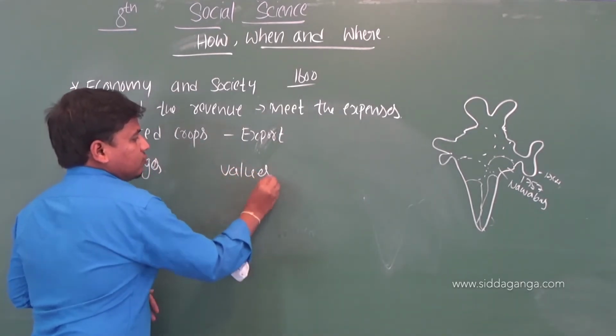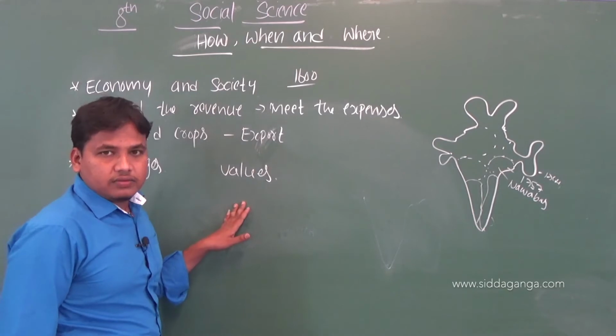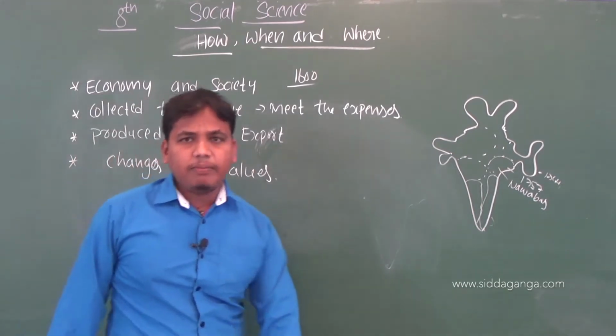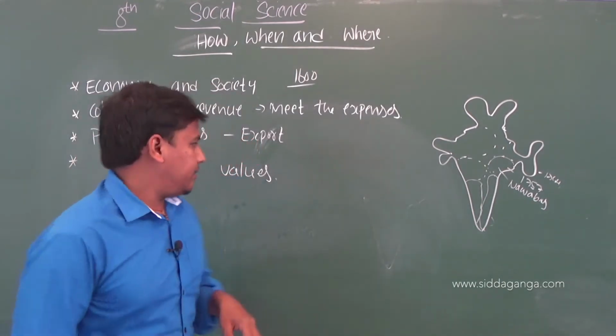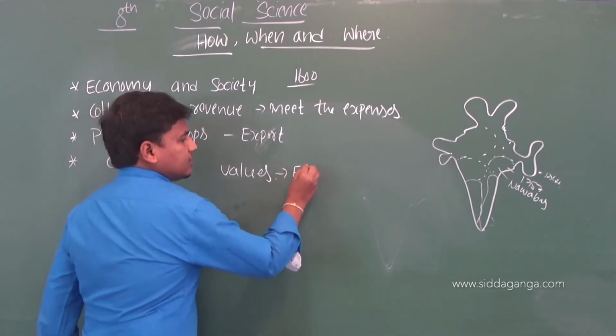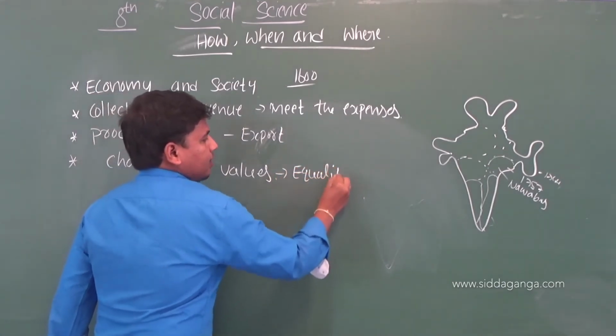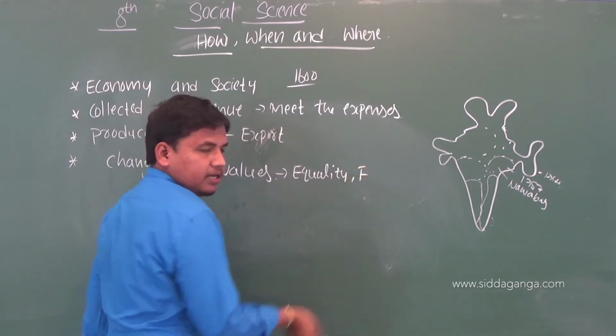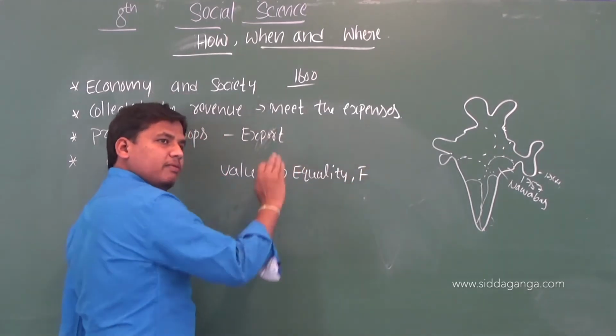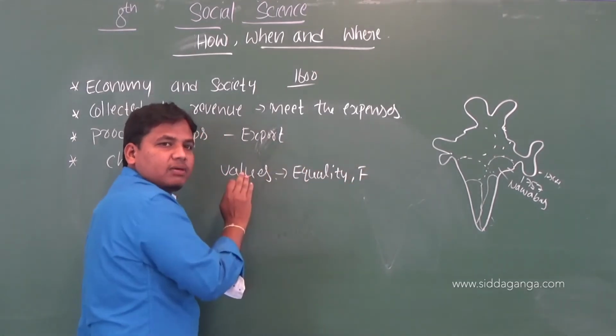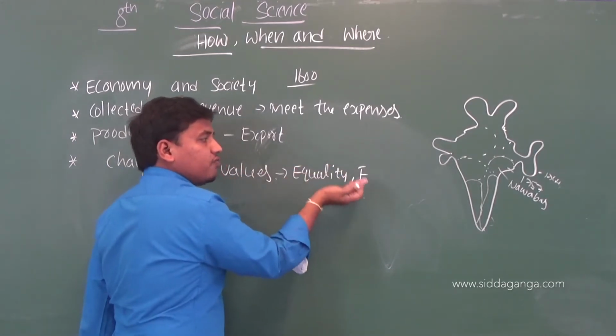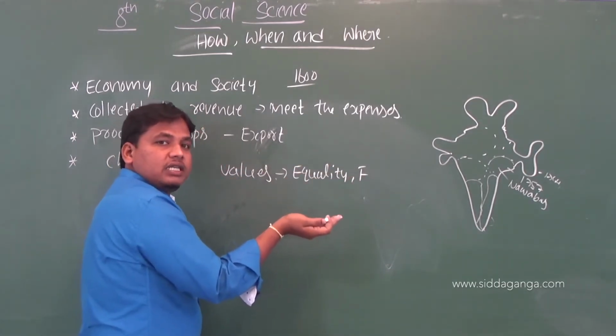Values changed. And next, what were the British values? Equality came into existence. Next, freedom came into existence. There was no freedom before. There was no equality before the British came to India.